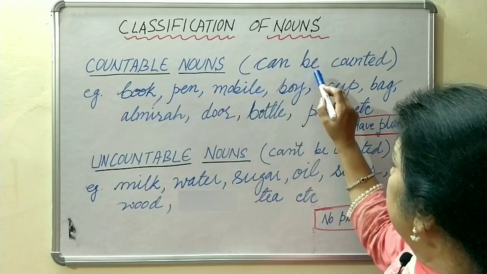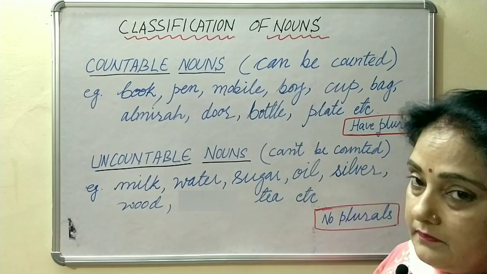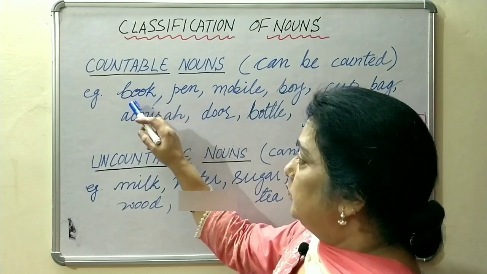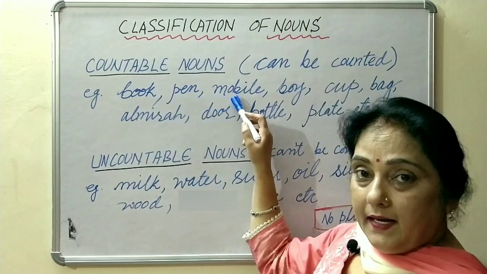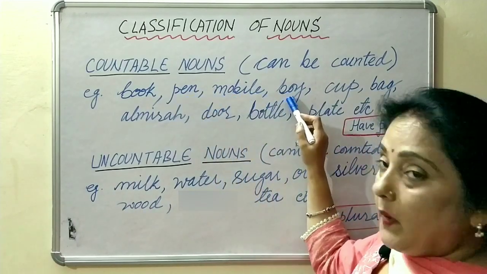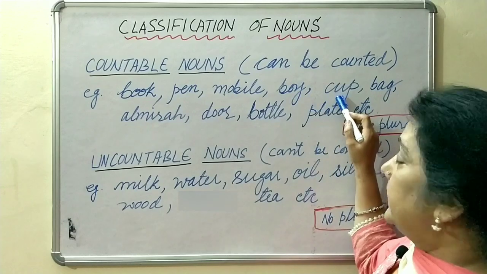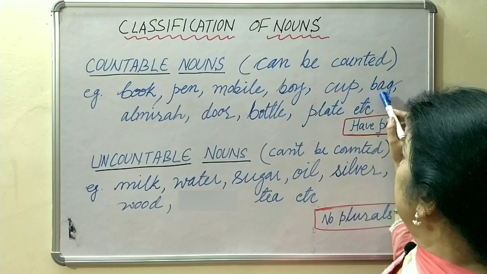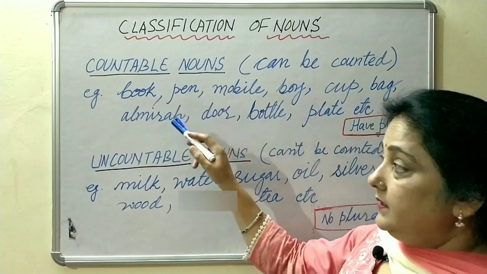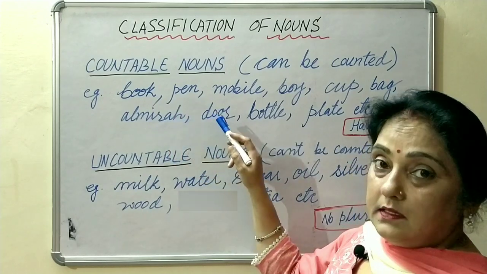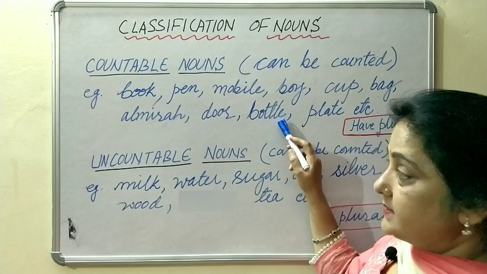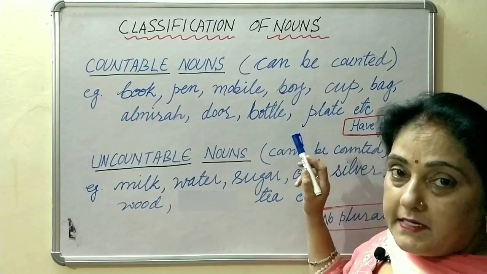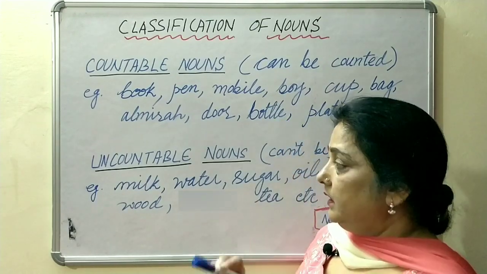And these countable nouns have plurals. For example, book, books. Pen, pens. Mobile, mobiles. Boy, boys. Cup, cups. Bag, bags. Almirah, almirahs. Door, doors. Bottle, bottles. Plate, plates, etc.